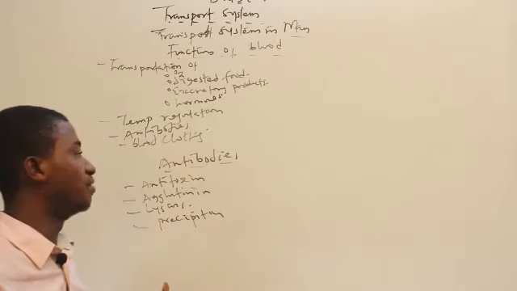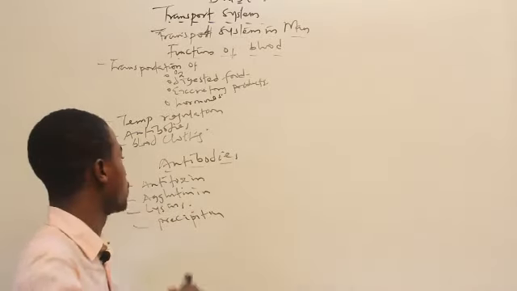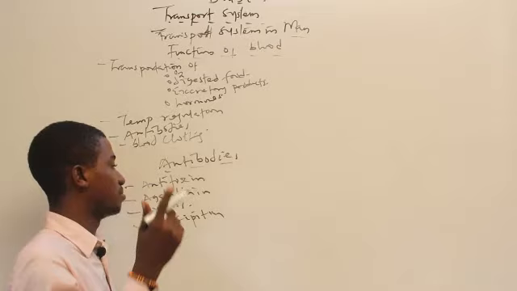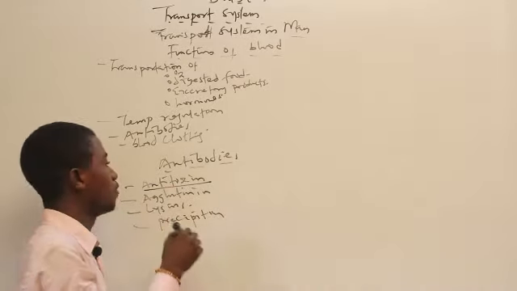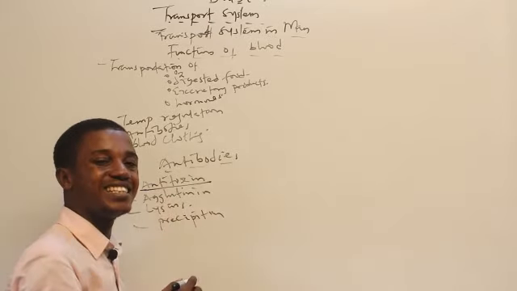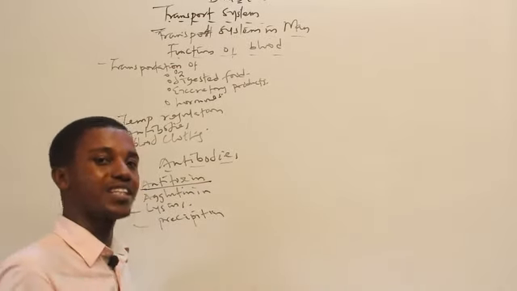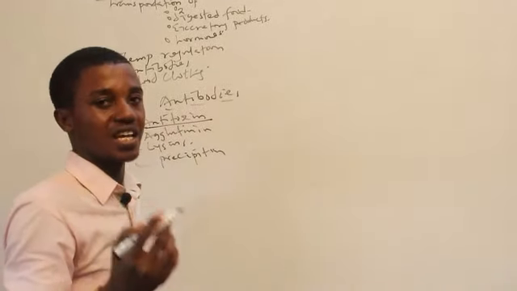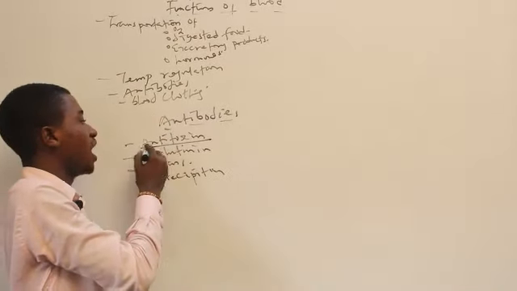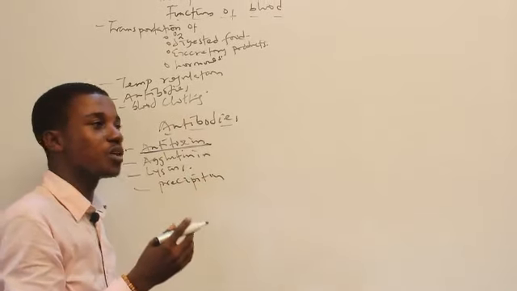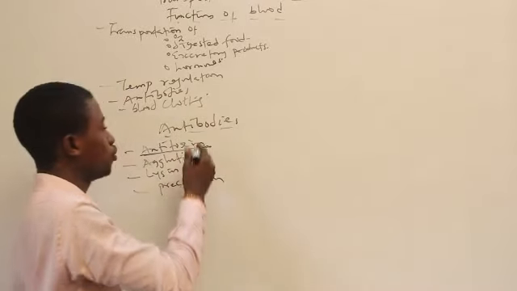What are the various types or groups of antibodies that we have? Antibodies are basically subdivided into four, based on the lymphocytes that produce them. We have the antitoxin. Antitoxin means against toxin. The function of the antitoxin is to neutralize every toxin produced by bacteria in the body. Toxin means poisonous substance. Every poisonous substance produced by bacteria in the body, the antitoxin will render fruitless. It will neutralize it and take away the effect. That's the function of the antitoxin.